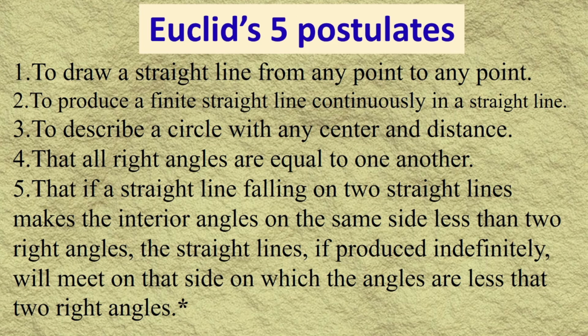When you enlarge the lines infinitely and the sum of co-interior angles is less than 180, then the lines that you infinitely enlarge may meet or cut.